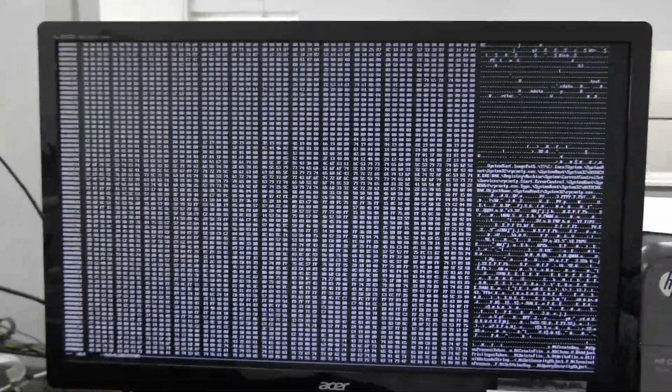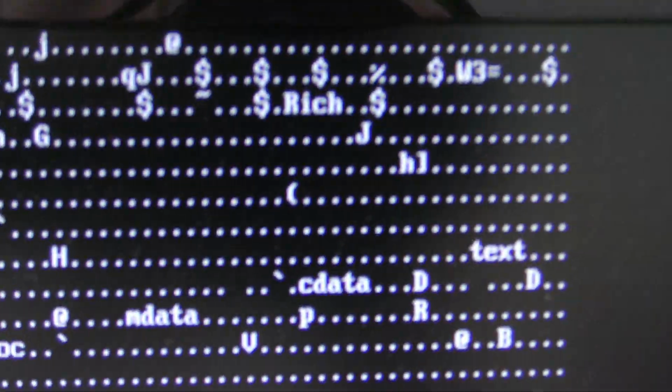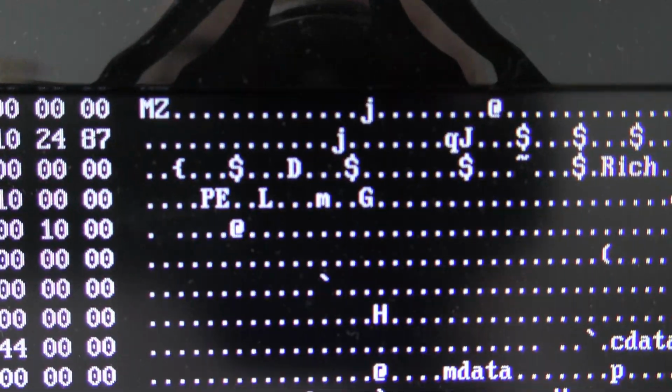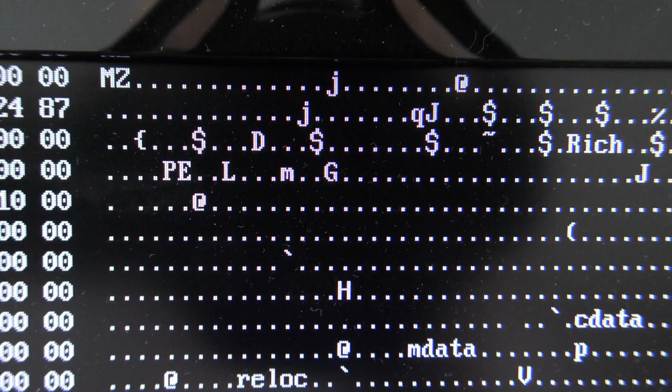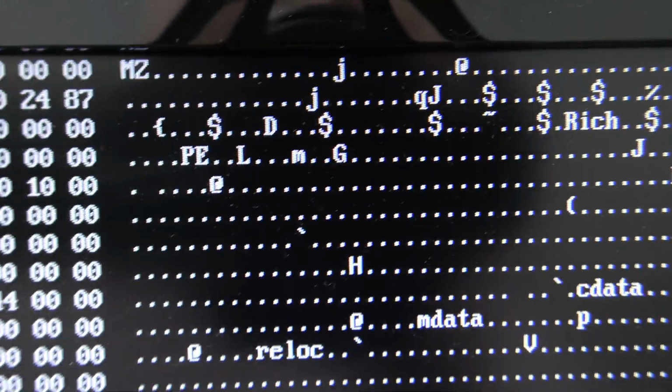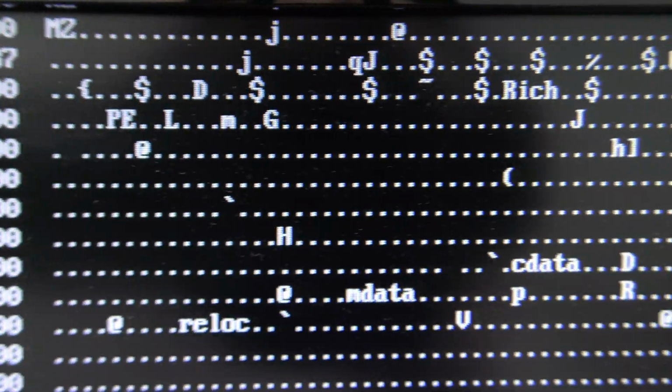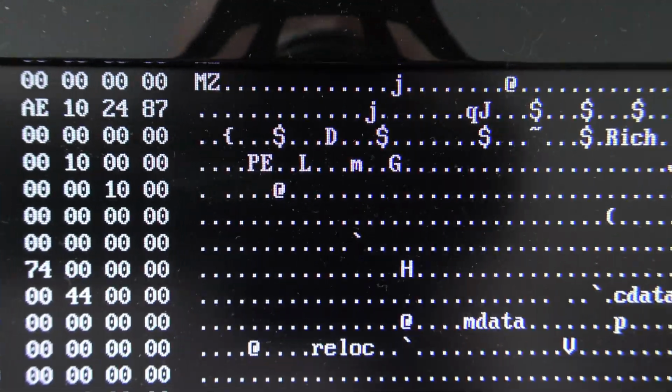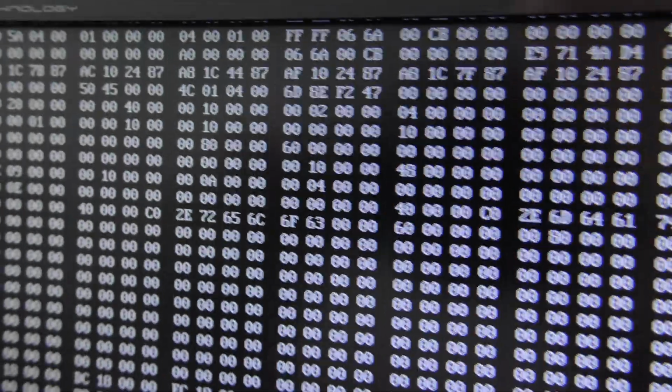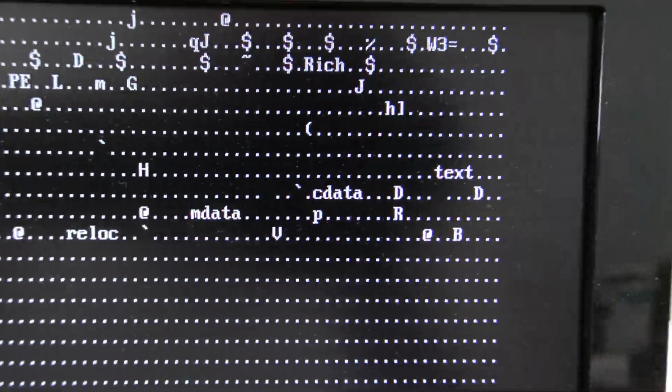See all this fun hex stuff? Take a look at this. See that? MZ. The first two characters are MZ. They're supposed to be NTFS, but they're MZ. This is a DOS or Windows executable. Now, what DOS or Windows executable is this that has been pushed into the boot sector, overriding the actual boot code? Oh, I don't know.